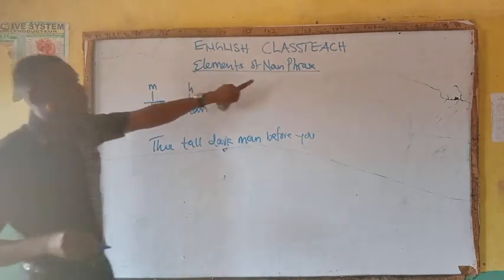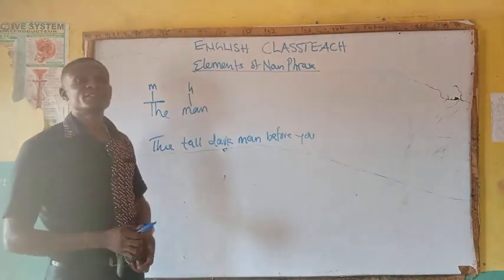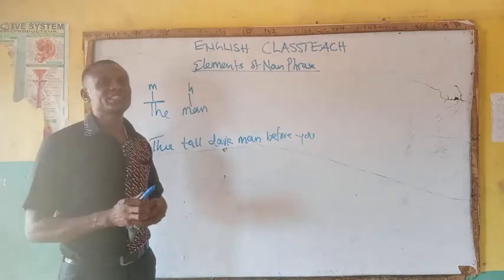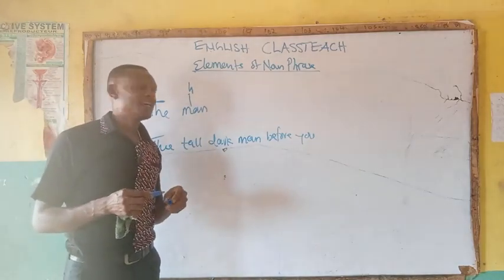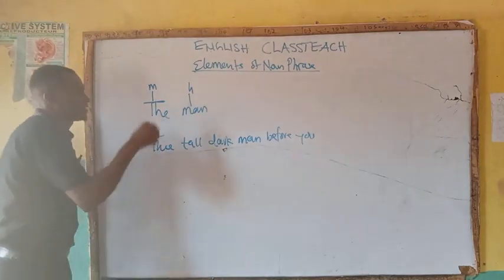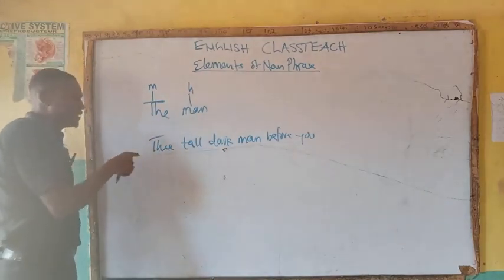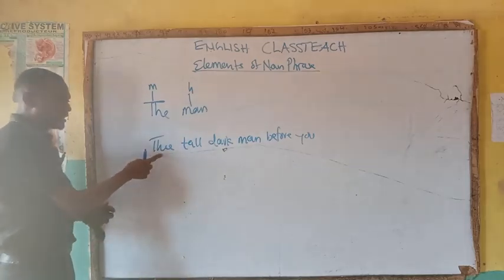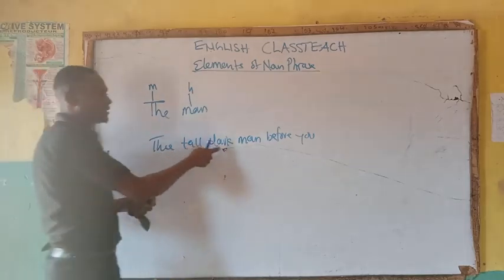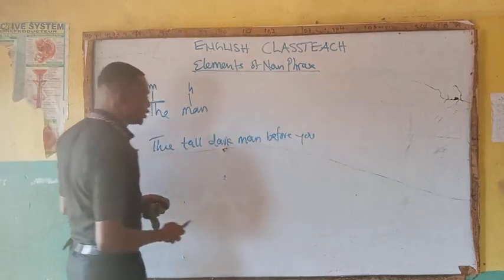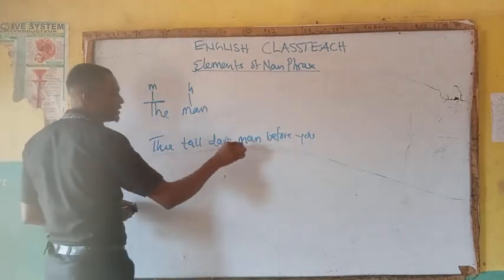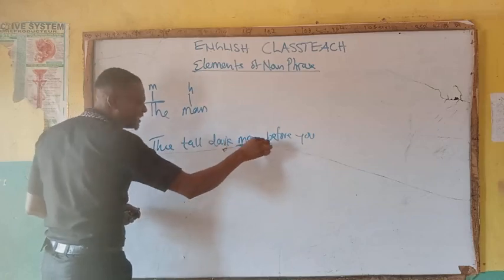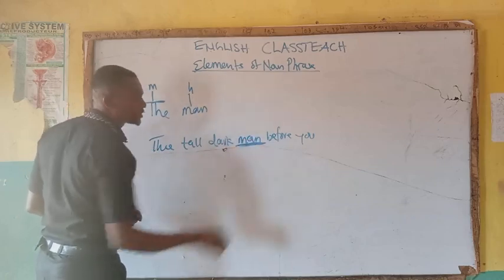Don't forget the definition of noun phrase. The definition of noun phrase says a group of words that is headed by what? By a noun. Now, what is the noun here, the real noun in this group of words? Here we have the tall, dark man before you. So you discover that this man is the real noun here, which we refer to as head word.